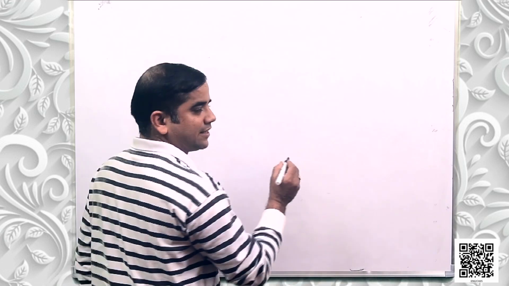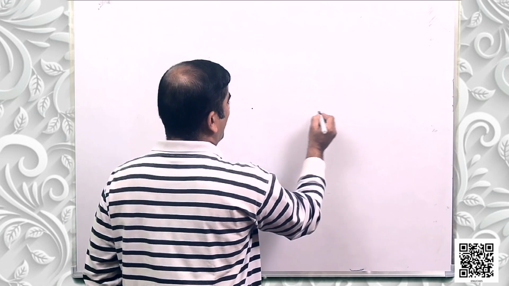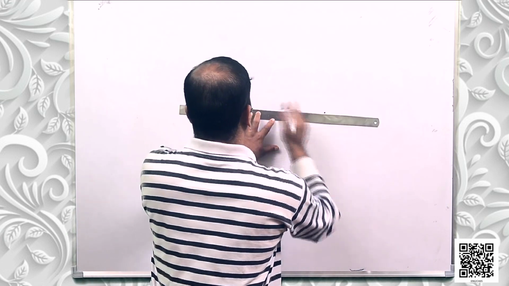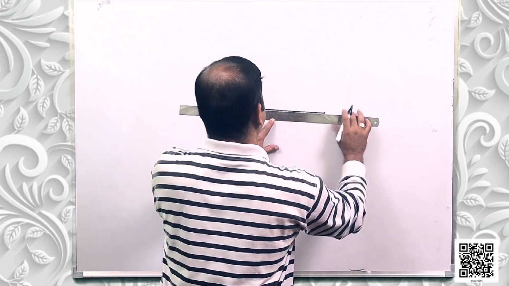Okay, postulate 2 says that a terminated line can be produced indefinitely. What does it mean? Let us discuss. Suppose there is a point A and a point B and we are drawing a line segment.